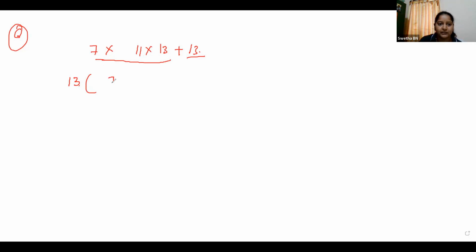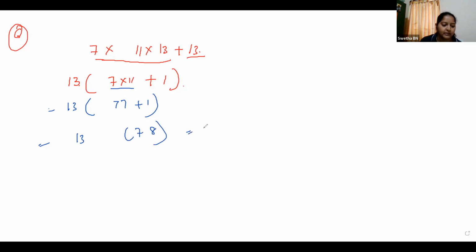So what is remaining here? 7 into 11 plus, here we have 1. That is equal to 13 into, so simplify this. 7 into 11 is 77, plus 1. That is equal to 13 into 78.